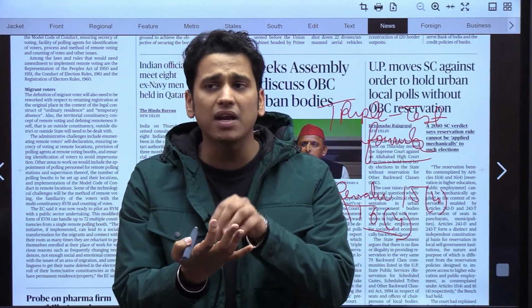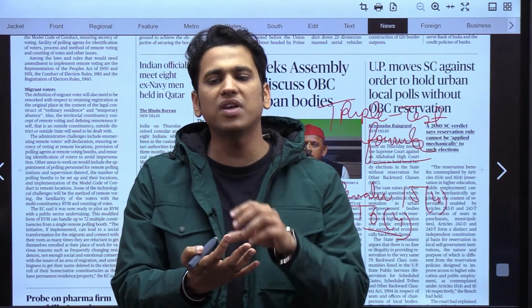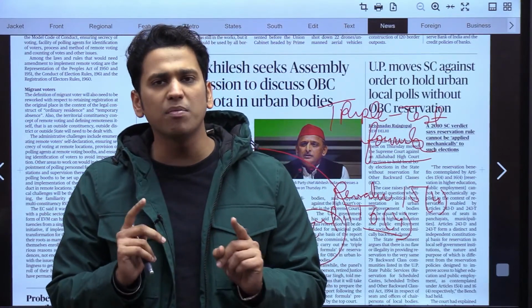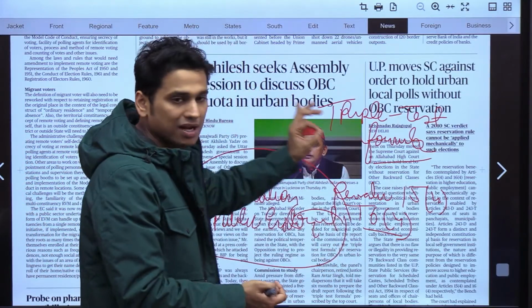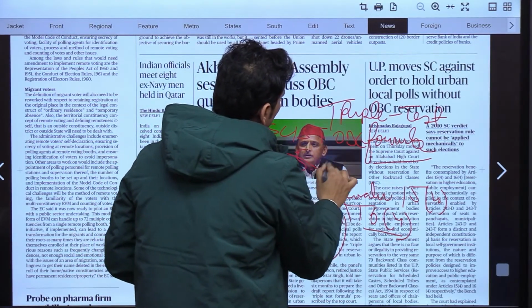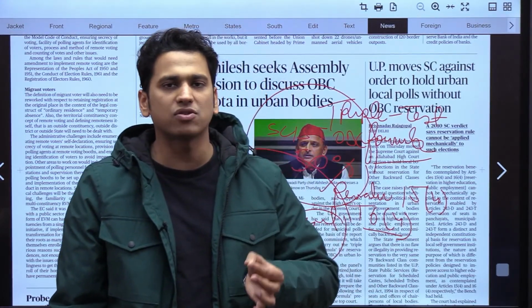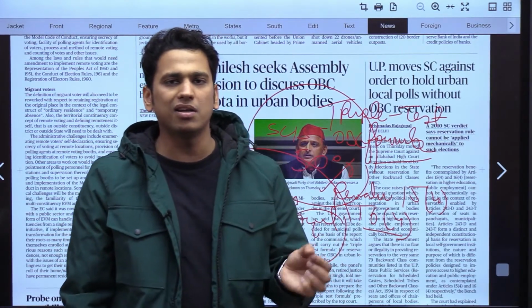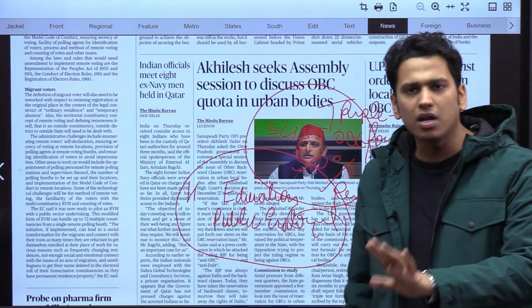Yesterday I discussed that there shall be a commission set up which, on very empirical evidence, finds out whether there are any OBC communities that have not been given political representation. If they have not been given it, then they have to make sure that if they provide reservation, the total reservation, let's say for SCs, STs and OBCs, shall not exceed 50%. So a lot of things are going on for the UP government. It has to be seen what happens in the Supreme Court related to the provision that the UP government would try to give reservation to OBCs in the local body polls. So this is an important development taking place around this news, right?